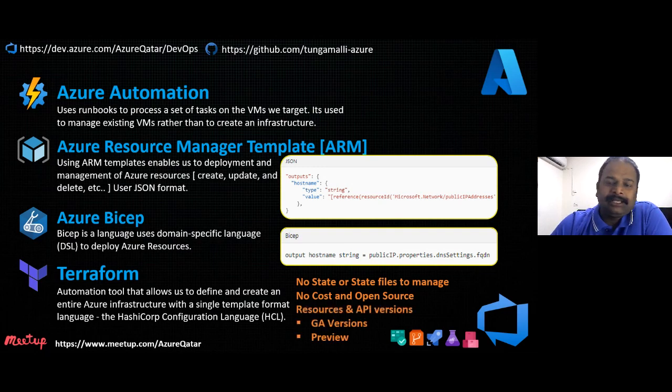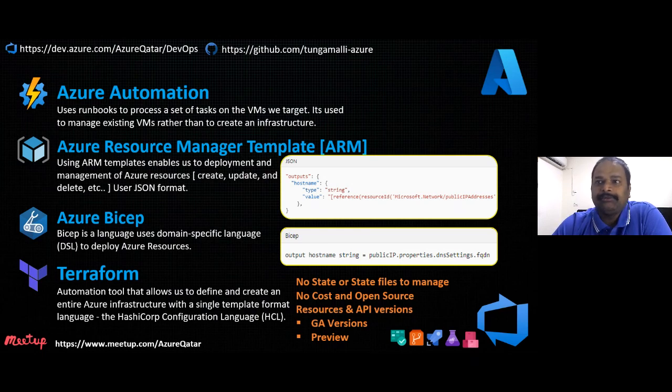Around 99% of the API versions of Azure ARM are supported by Terraform. As Azure ARM updates, Terraform picks them up and develops the APIs. Terraform also supports previews: when Azure releases an API in preview mode, Terraform also releases it as a preview.